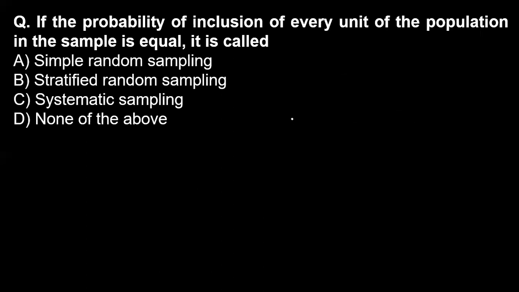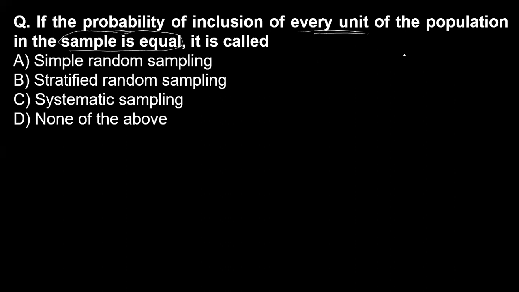Now the next question: the probability of inclusion of every unit of the population in the sample is equal to? So what is the question about? The question is about the probability of inclusion of every unit of the population in the sample being equal.